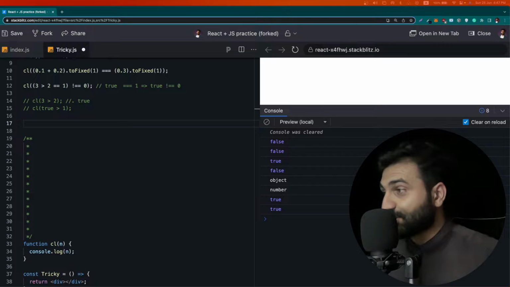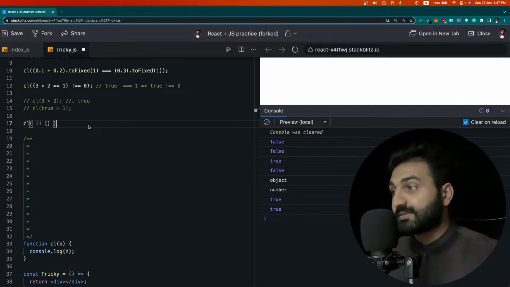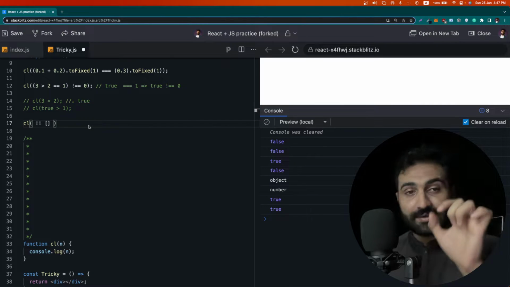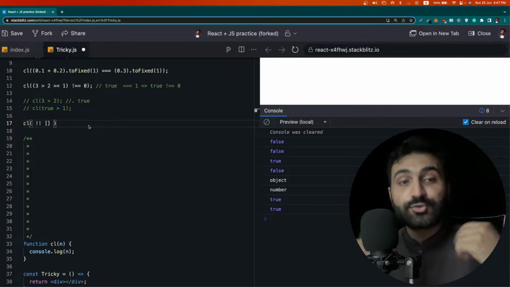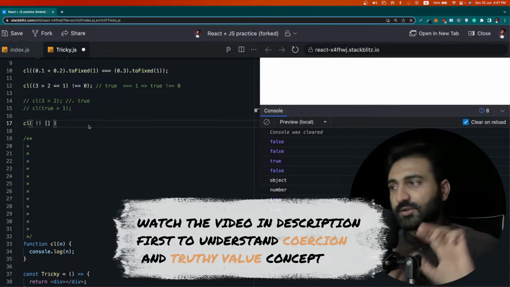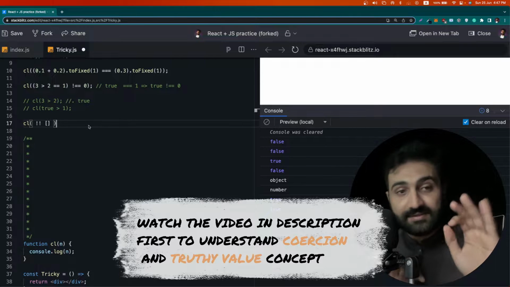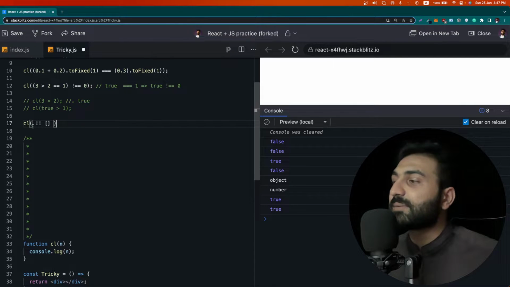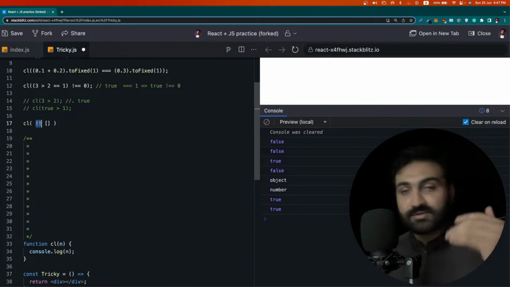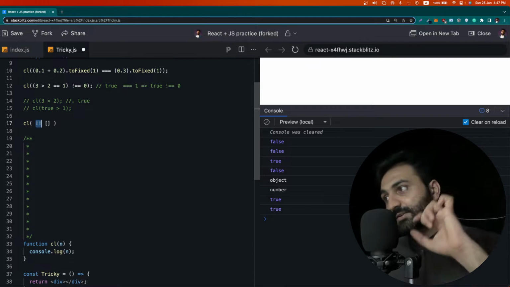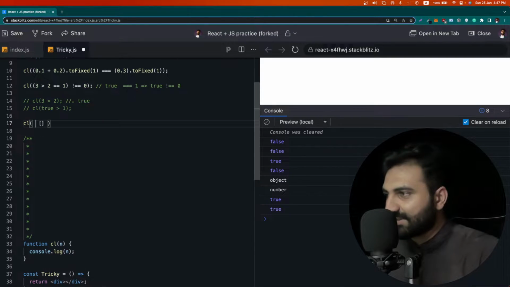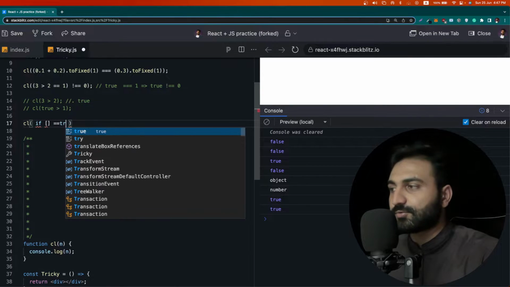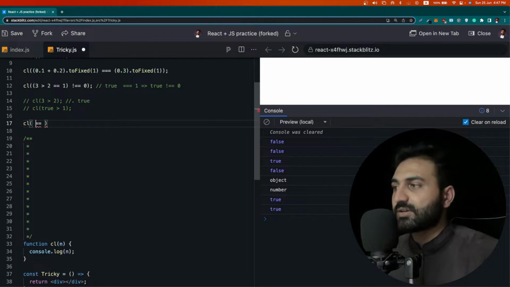question. And this question is, let me just write it out, console.log(!!). By the way, this double exclamation is used to check truthy values. In simple words, you are checking whether something is false or true. You are just checking the boolean value, and this double exclamation returns the result. If it's true, it will return true. In simple words, you can say this is an if statement, if it is equal to false, or if it's equal to true. So this is the shortcut, and it's used to check truthy values.